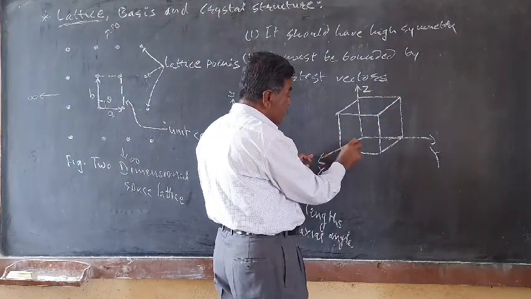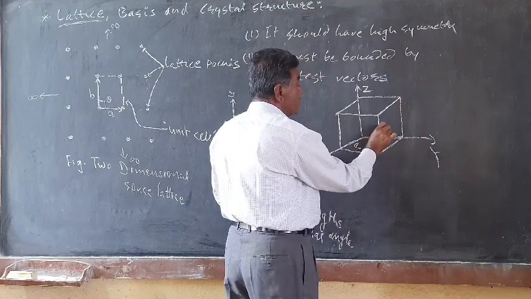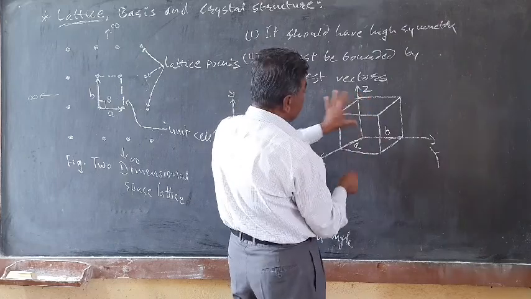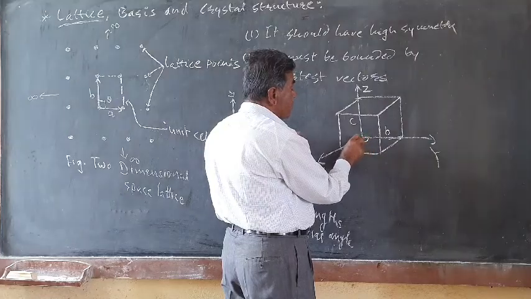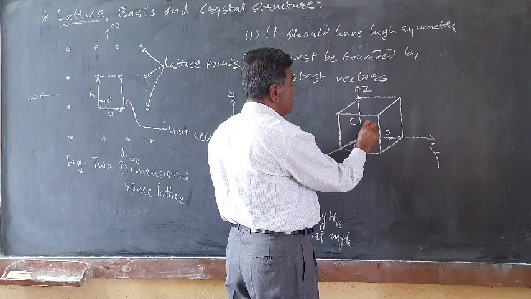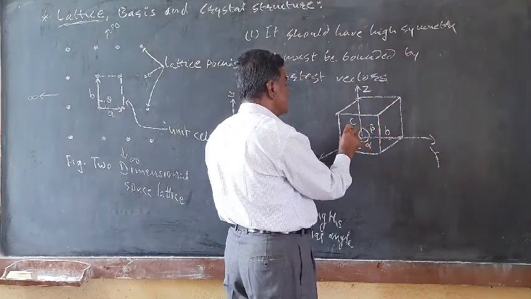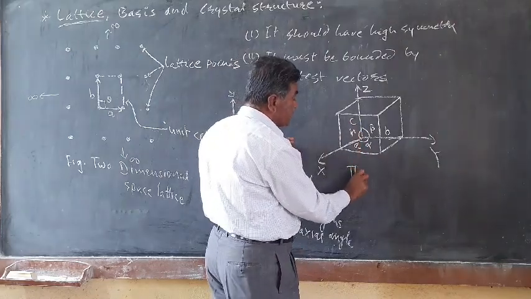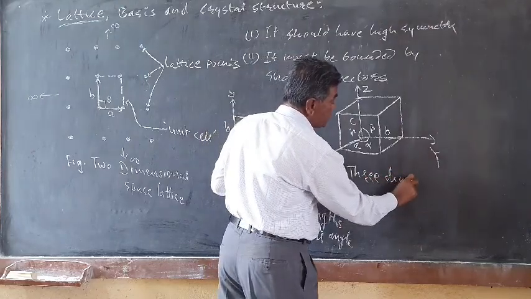Along the x direction, we can write the axial length, that is a. Along the y direction, the axial length is b. And along the c direction, the axial length is nothing but c. The angle between y and z is the alpha angle. Suppose this is the beta angle, an interaxial angle, and this angle is the gamma angle. So this is the three-dimensional unit cell.